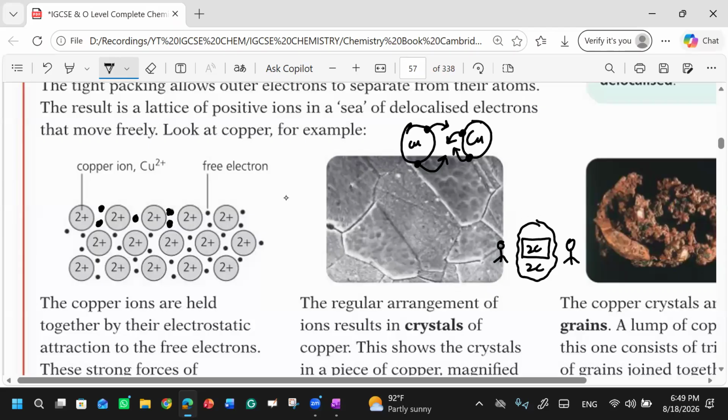So this happens with the metals as well. When they approach each other, they don't hold their valence electrons. They release their valence electrons in this region, nearby them. When two metals are approaching, they will release their electrons in between, in this region.